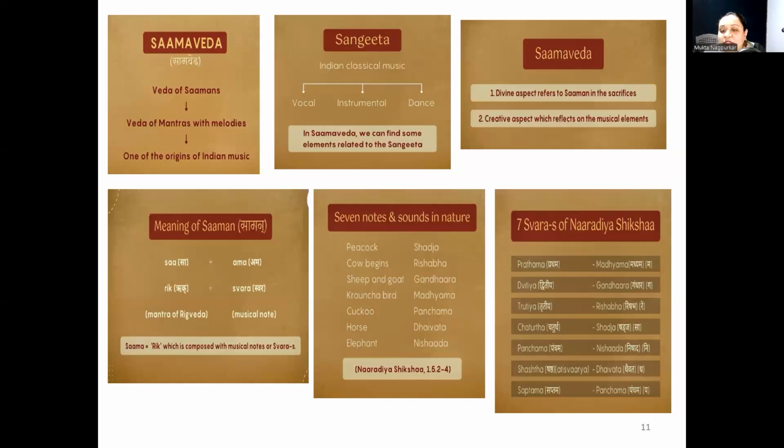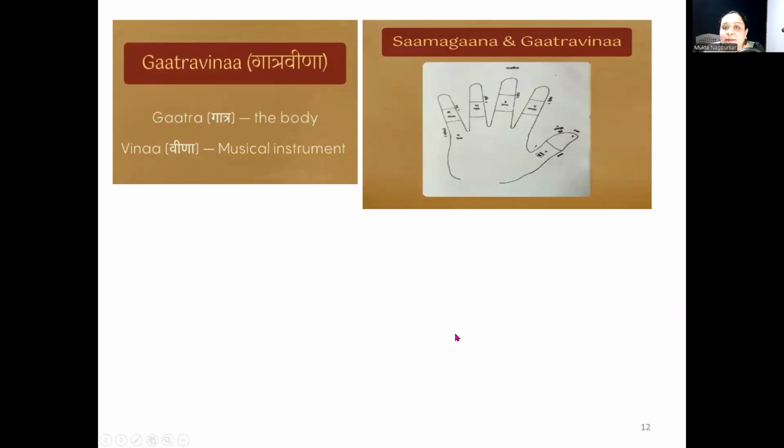7 notes or sounds which are observed in nature are mentioned in Naradiya Shiksha in Samaved. Peacock, Shadja, Kaku, Panchama, elephant, Nishada. The 7 Swara of Naradiya Shiksha are mentioned in Samaved. Pratham, Madhyama Ma, Saptama Pa, that is Panchama, Dvitiya Gandhara Ga. The concept of Gatra Veena is also discussed in Samaved. That is, the human body is considered a musical instrument, and various swara are mentioned on the digits of fingers.